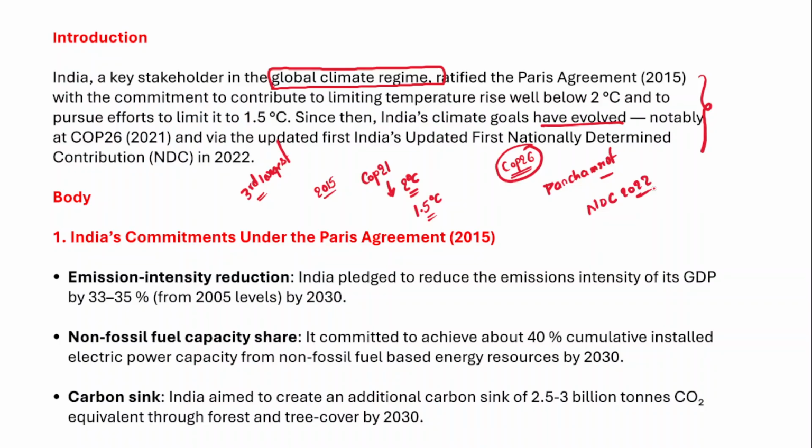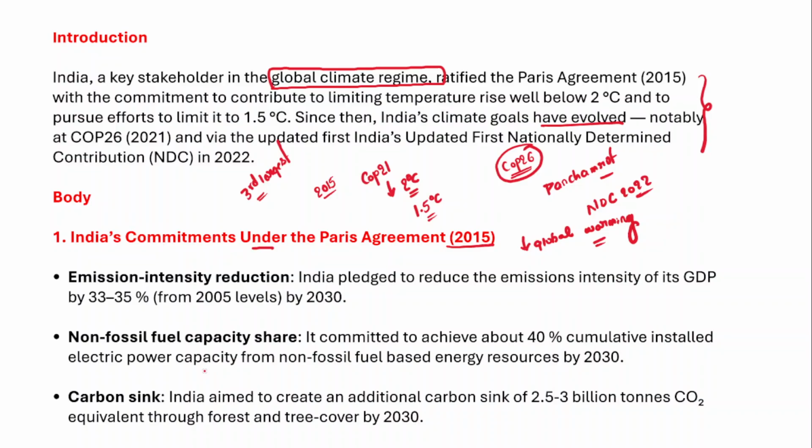So let's understand what the Panchamrit commitments are and what India's climate commitments are. The objective is to reduce global warming and also reduce the increase in global temperatures. Let's understand India's commitments under the Paris Agreement of 2015.